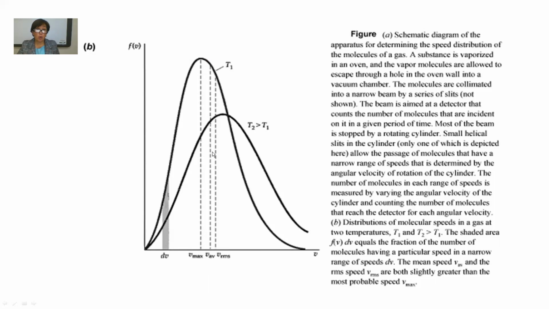Here are two curves following two temperatures. The first curve follows temperature 1, and the second curve follows temperature 2, because temperature 1 is smaller than the second temperature; the second temperature is larger compared with temperature 1.